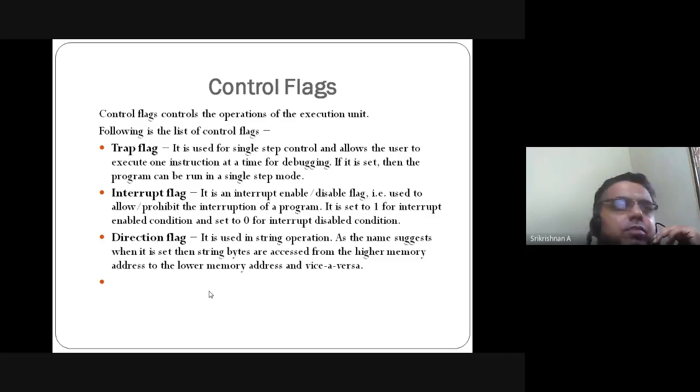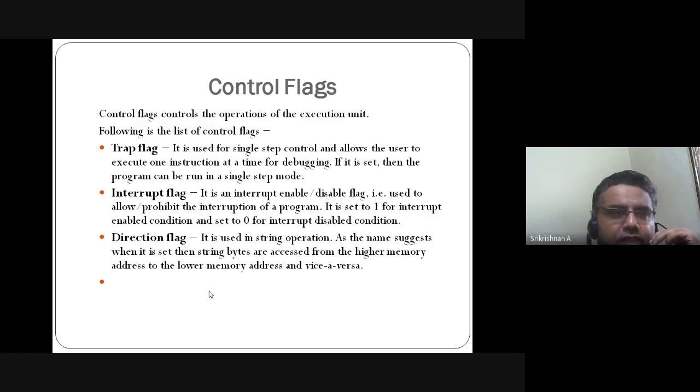Interrupt flag, the interrupt enable or disable flag, is used to allow or prohibit the interruption of the program. Let us take again a very favorite example of interrupts: printer operation. We give a print command to the system, and it starts printing.